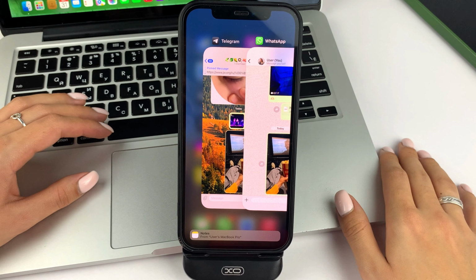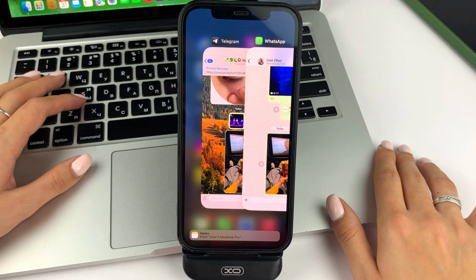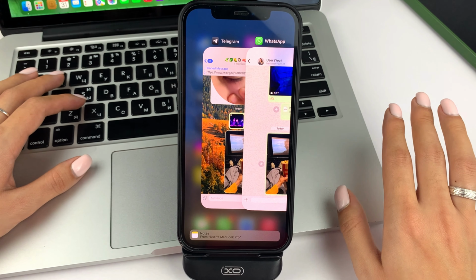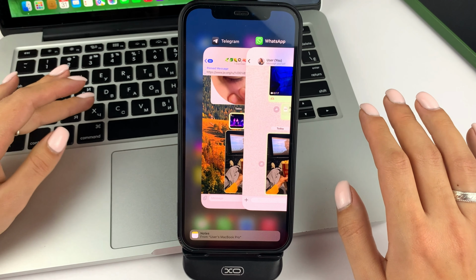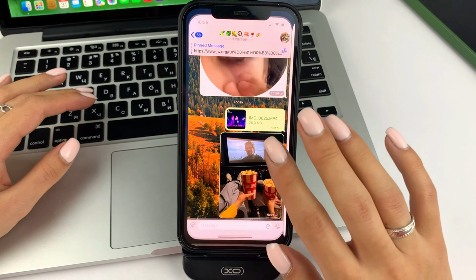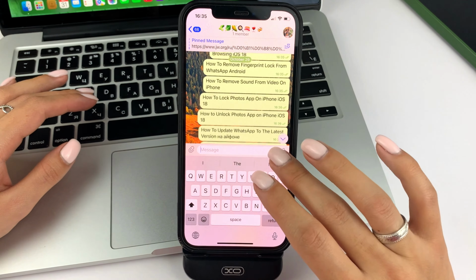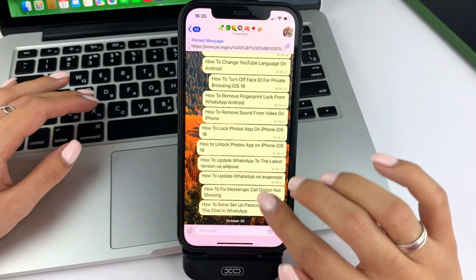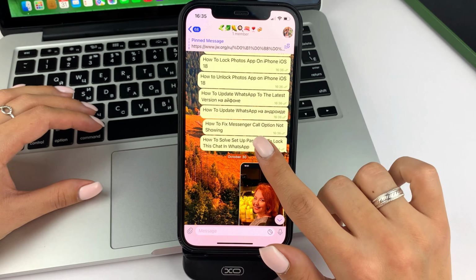But let me say right away that, unfortunately, there is no method how you can share in the same way some text messages in the Telegram app. To do that, you'll need to find the text message you want and then click on it and copy it.